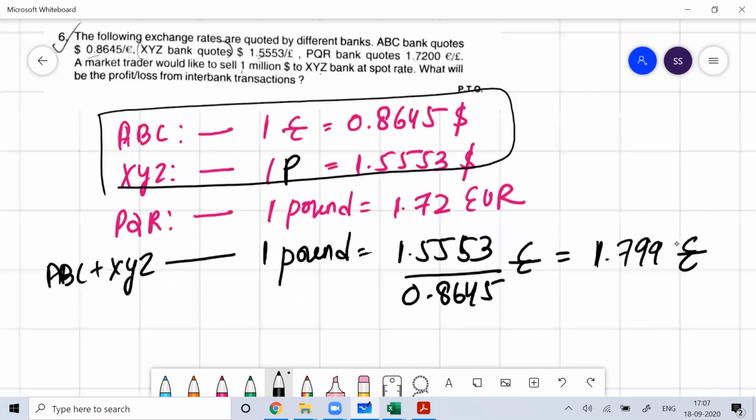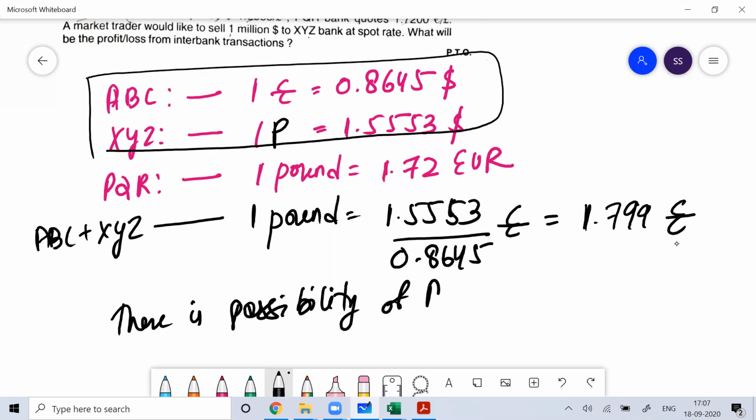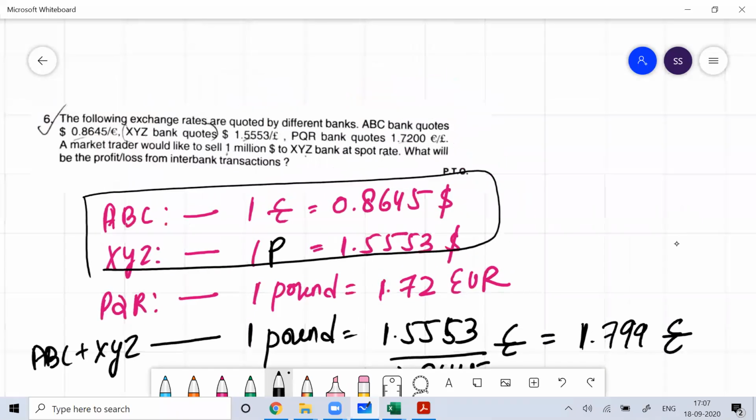So by comparing this, I can say that there is a possibility of arbitrage.